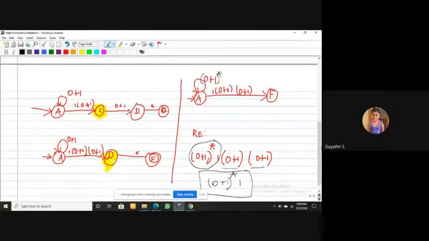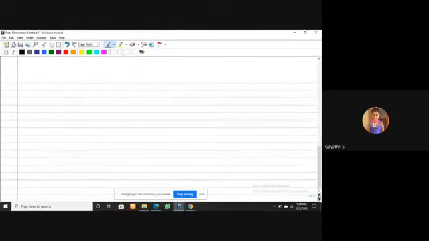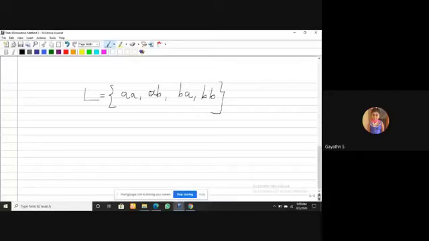A small question. I have to write the regular expression for the language L equal to {AA, AB, BA, BB}. This is the given language. You have to write the regular expression for this language. Actually, this language is finite, not infinite.